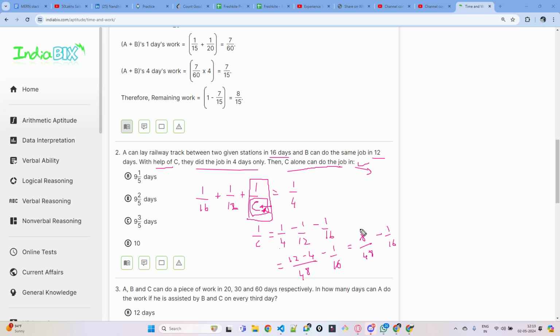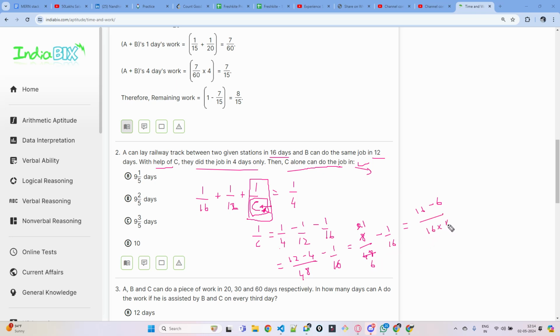In the 8 table you can cancel. So 1 by 6 minus 1 by 16. Again cross multiply, what will come? This is 16 minus 6 divided by 16 into 6.